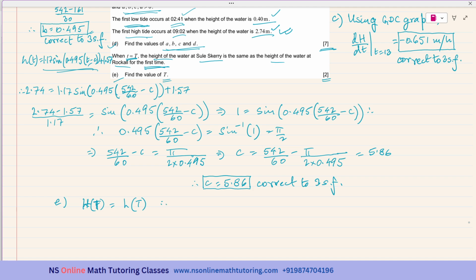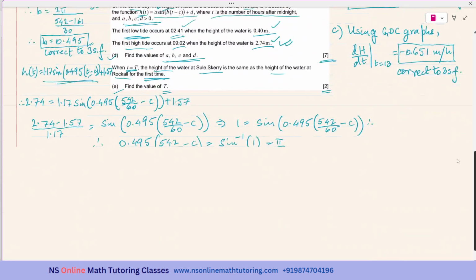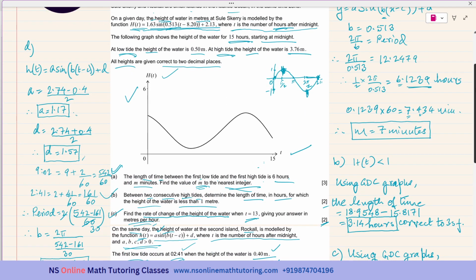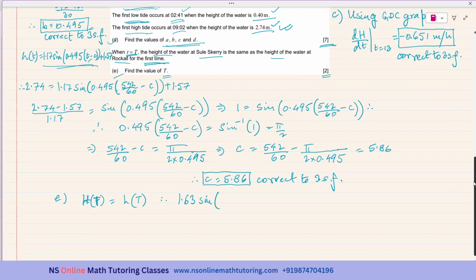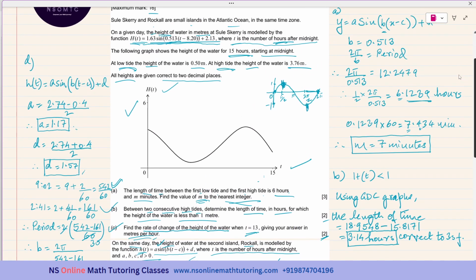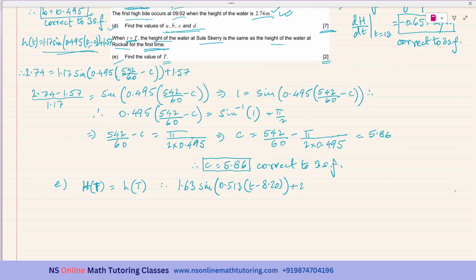Therefore, the first one was 1.63 sine, I have to copy, 1.63 sine 0.513 times (t minus 8.20) plus 2.13, equal to, now this time it is this expression I'll be copying.